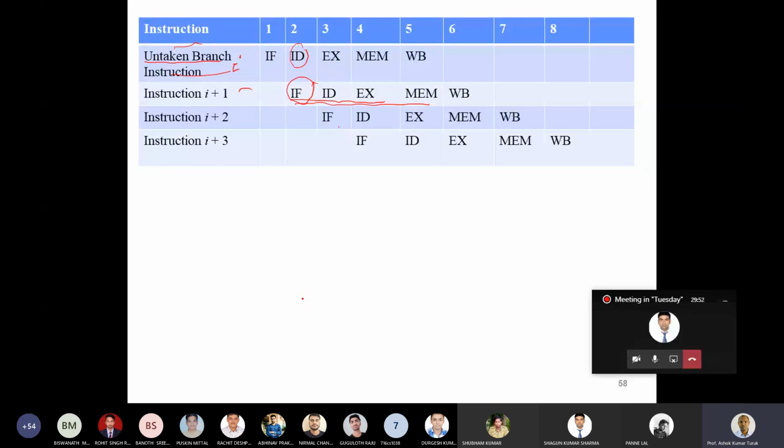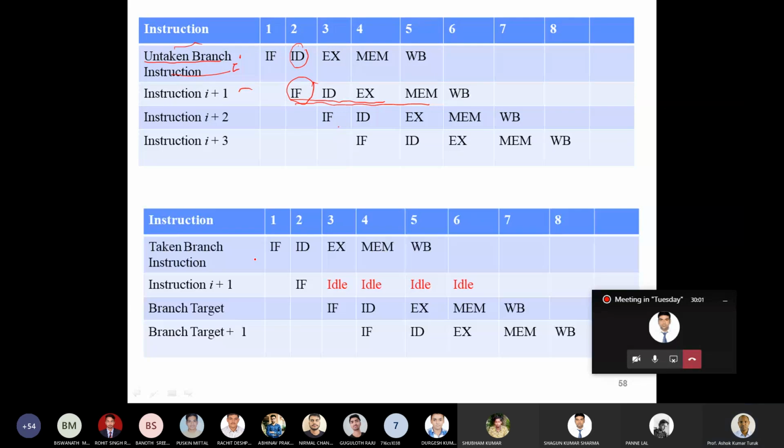Now let's look at the same branch instruction and the outcome now is a taken branch. So this is the branch instruction. At the instruction decode stage, the outcome is known to be that the branch is going to take place and the target is something different.